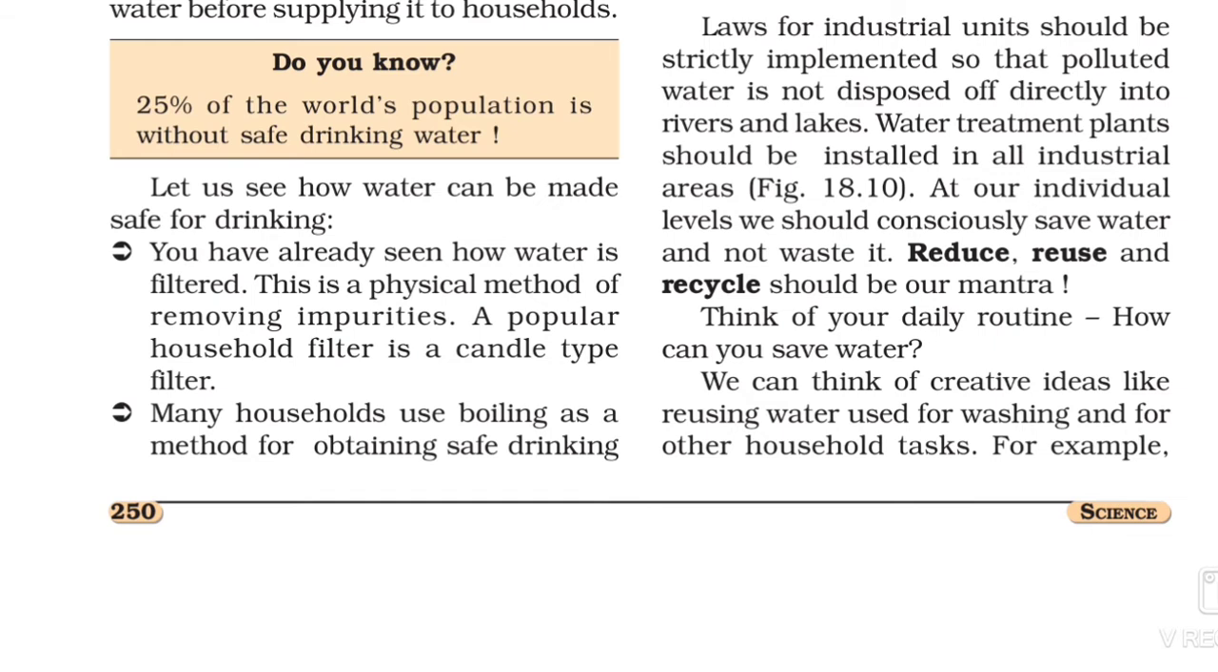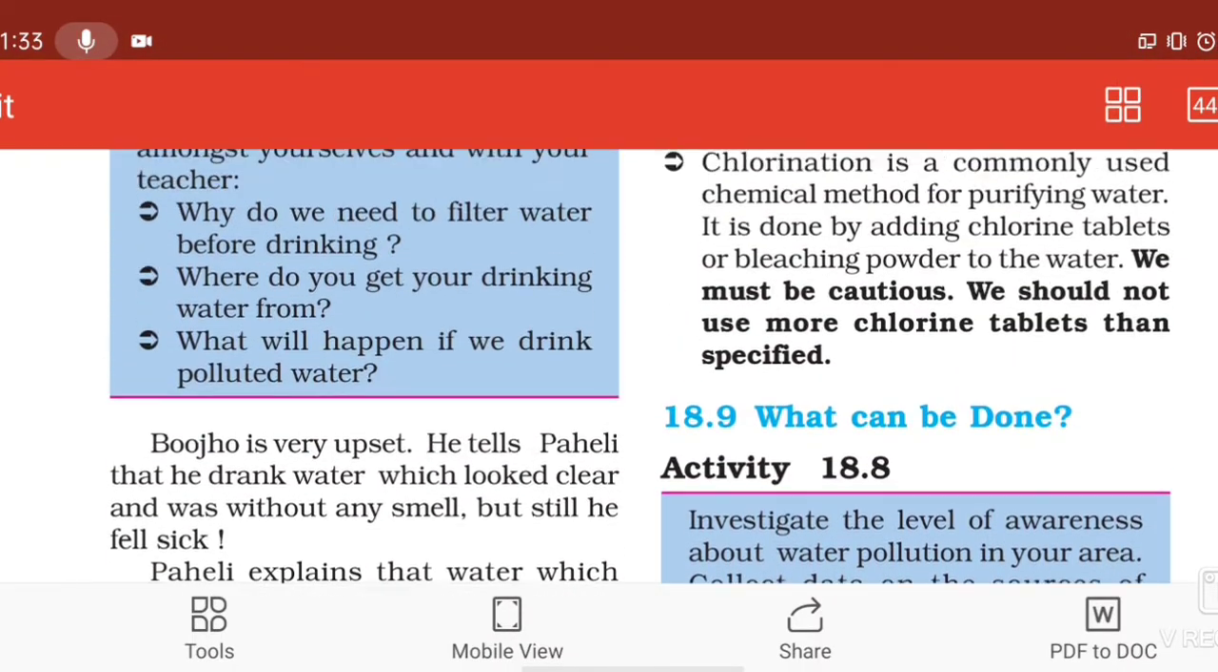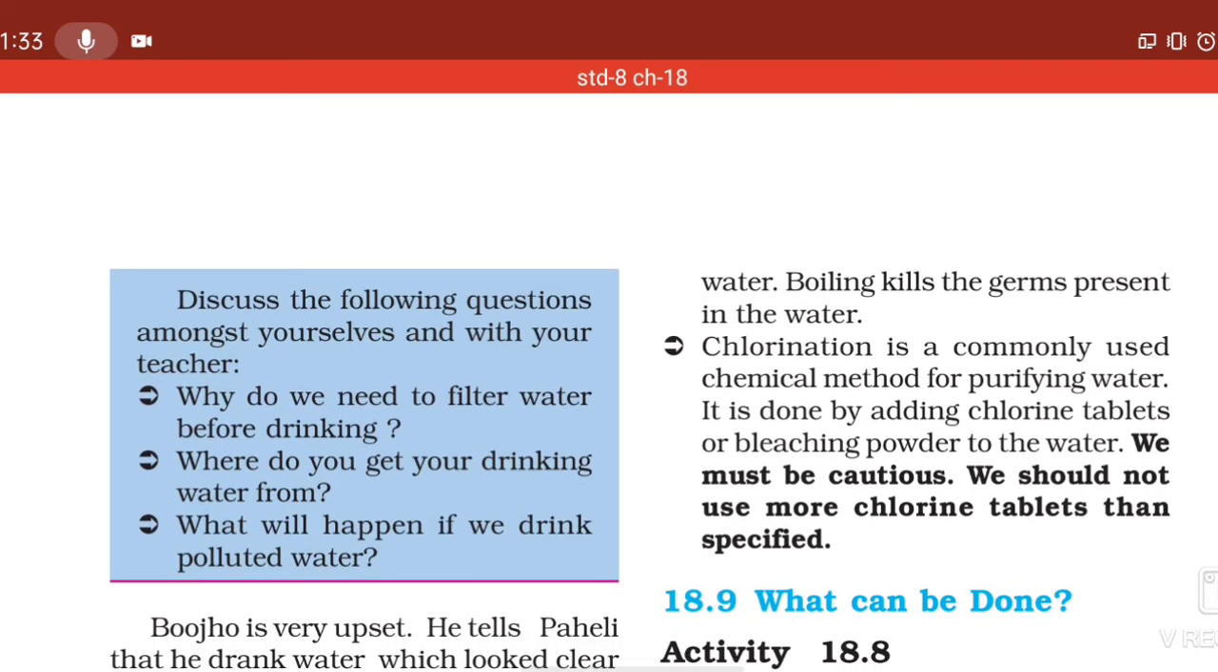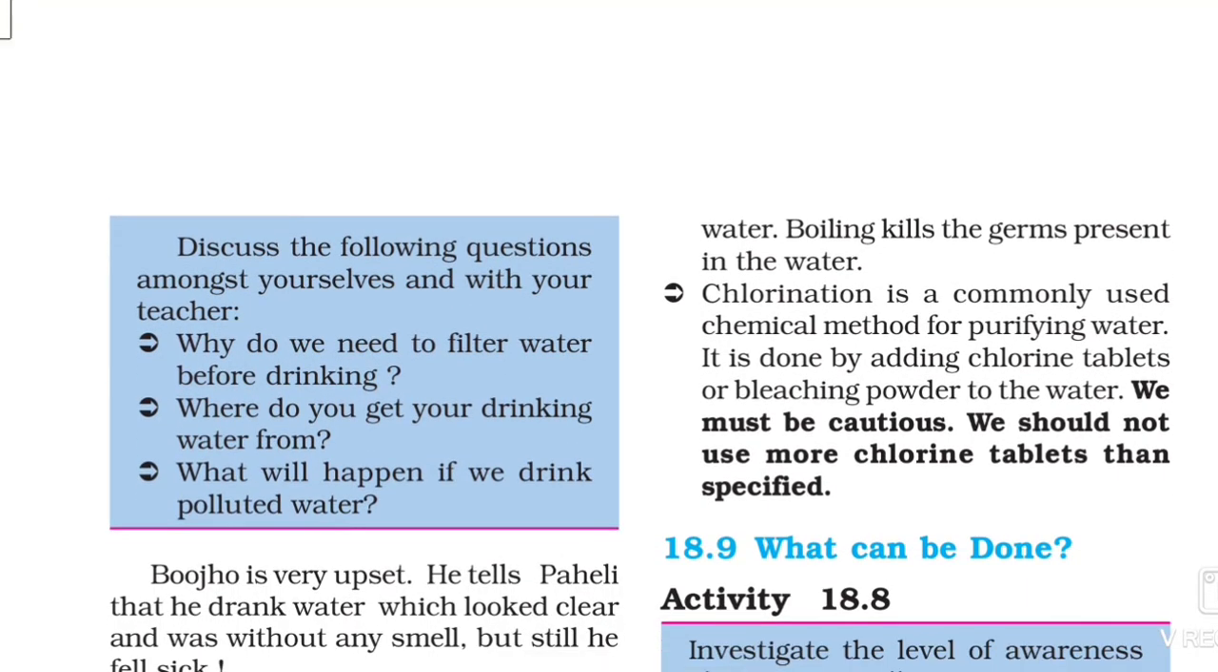Second, many households use boiling as a method for obtaining safe drinking water. Boiling kills the germs present in the water. Home chlorination is commonly used as a chemical method for purifying water, and it is done by adding a chlorine tablet or bleaching powder to the water. We must be cautious, we should not use more chlorine tablets than specified because it is also a chemical treatment.